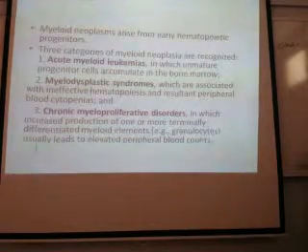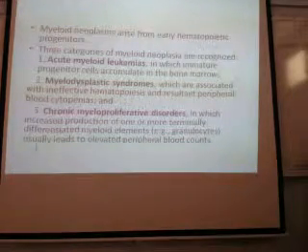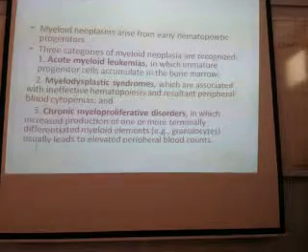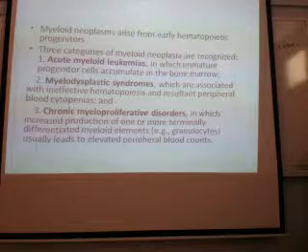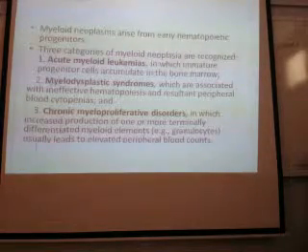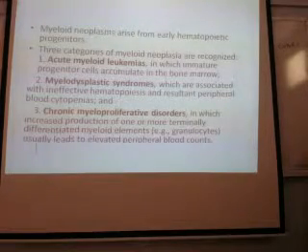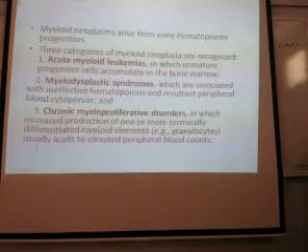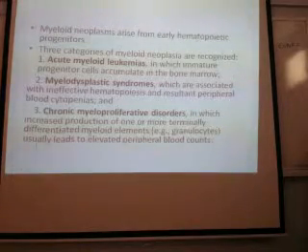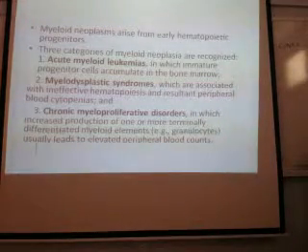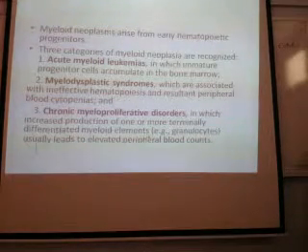Myeloid neoplasm arises from early hematopoietic cells. If you classify these myeloid disorders, you can classify them into three: acute myeloid, myelodysplastic, chronic myeloproliferative. Since this is not in your objective, you can leave this. Acute myeloid leukemias we will discuss tomorrow, and in PBL also we have already discussed this. Now we are going to discuss the chronic myeloproliferative disorder, in which there is increased production of one or more terminally differentiated myeloid elements.